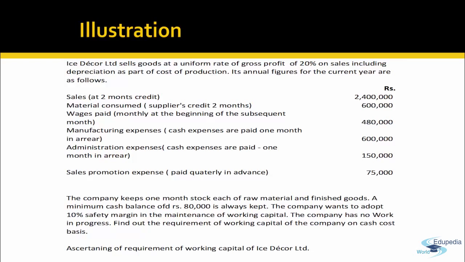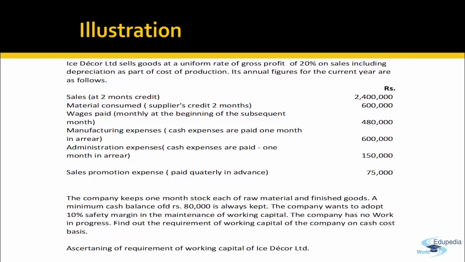The company keeps 1 month stock of raw material and finished goods. So you've got the time lag for raw material and finished goods also. A minimum cash balance of rupees 80,000 is always kept. So whatever your estimated working capital requirement is on the basis of the above information, we will also add 80,000 as a minimum cash balance. The company wants to adopt a 10% margin of safety in the maintenance of working capital. So whatever working capital you estimated, there is a plus 10% margin.